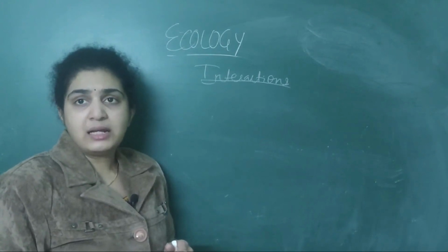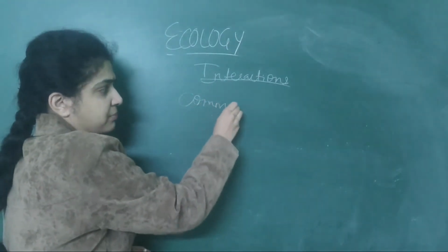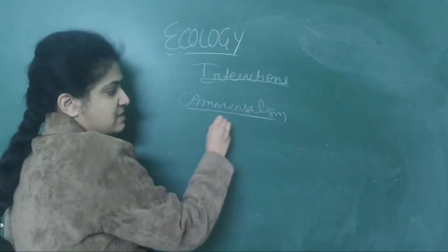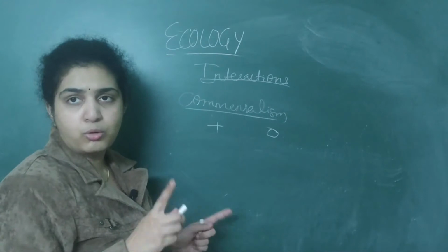Then we dealt with commensalism. Commensalism means one organism is benefited and the other organism has no effect.